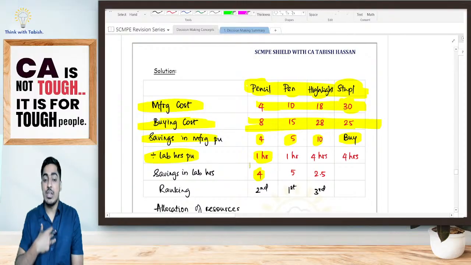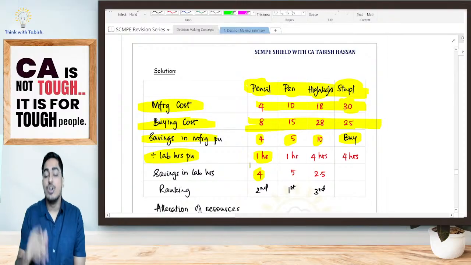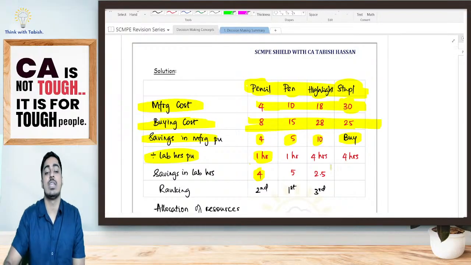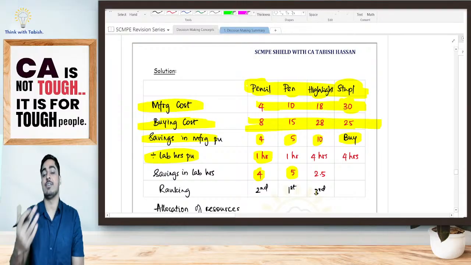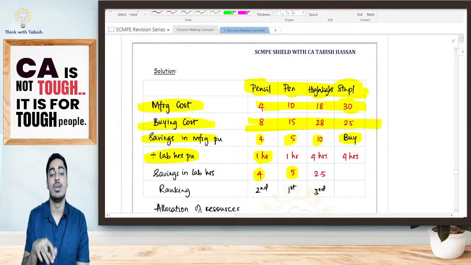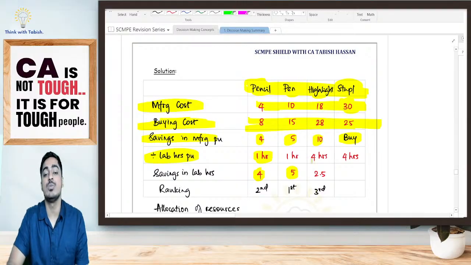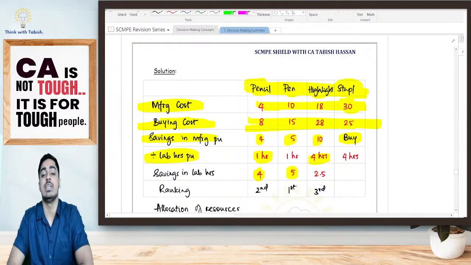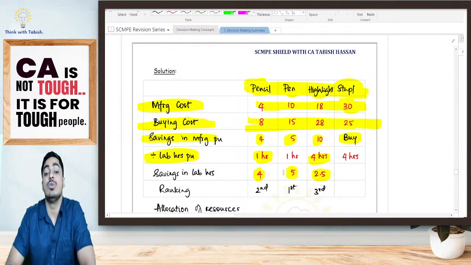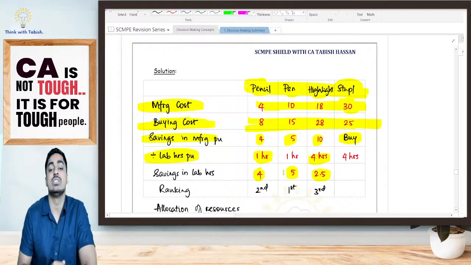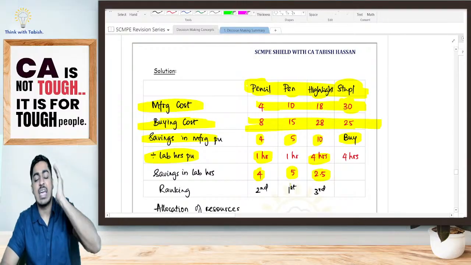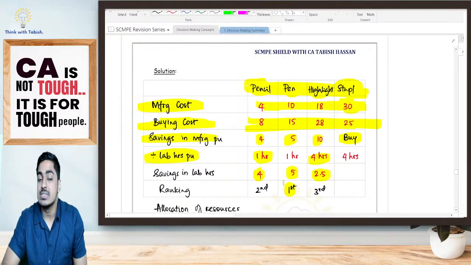If I produce pen on my own, I can save 5 rupees. To produce pen, my employee should work for 1 hour. That means per hour, I am saving 5 rupees. Again, if I manufacture highlighter on my own, I can be saving 10 rupees. However, to manufacture that highlighter, my employee should be working for 4 hours. That means effectively per hour, I am saving only 2.5 rupees. So in which priority should I manufacture, students? First priority, I should try to manufacture pens.